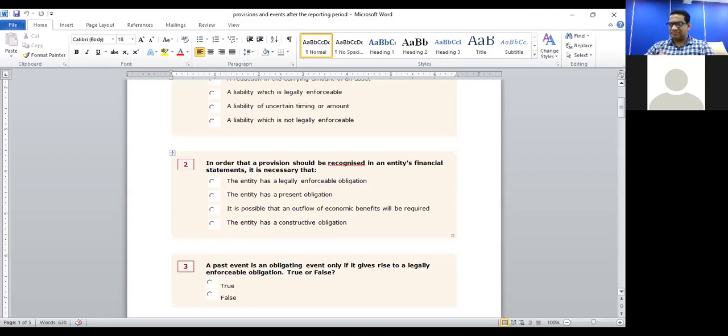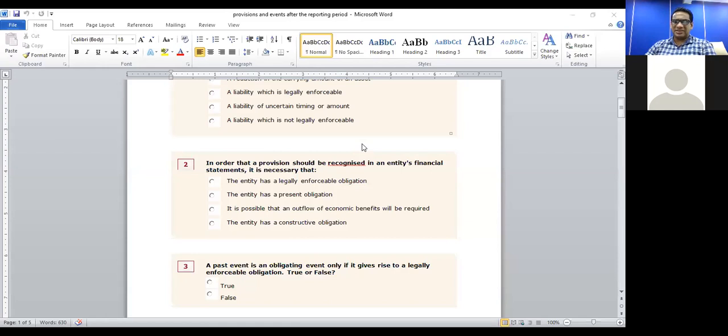What's the correct answer? You can tell me. For you to recognize a provision. The entity has a legally enforceable obligation.